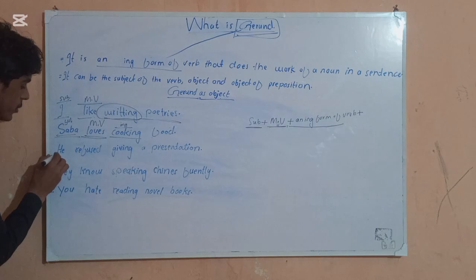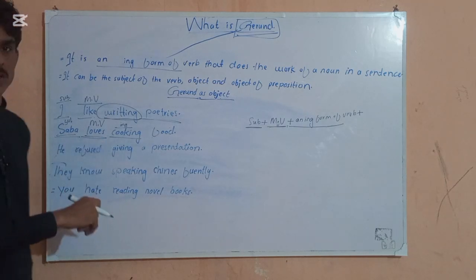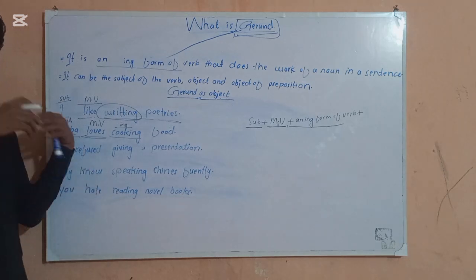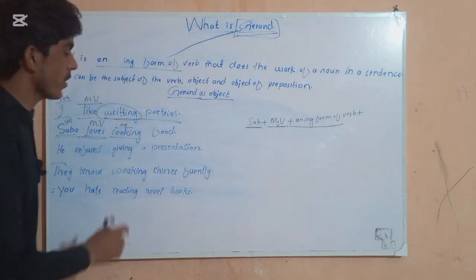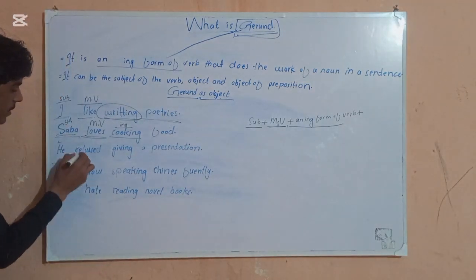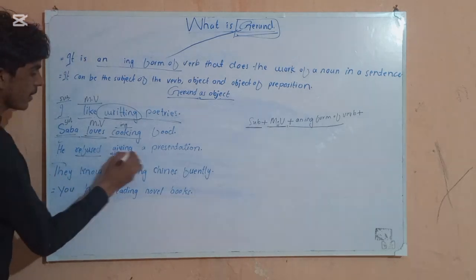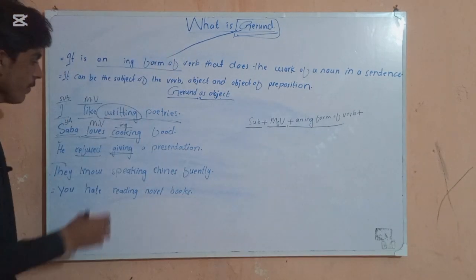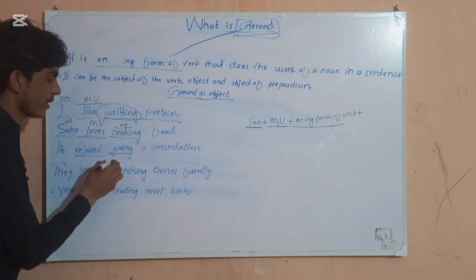So next, he refused giving a presentation. There was a boy. He refused to give the presentation. He had to give the presentation. So here he is our subject, refused is our main verb, and giving is the ing form of the verb. So it is called our gerund. Gerund as object.